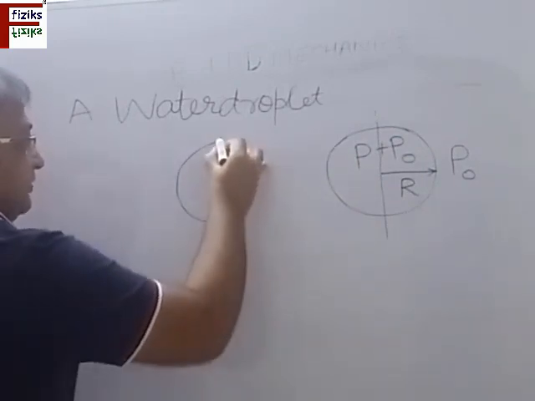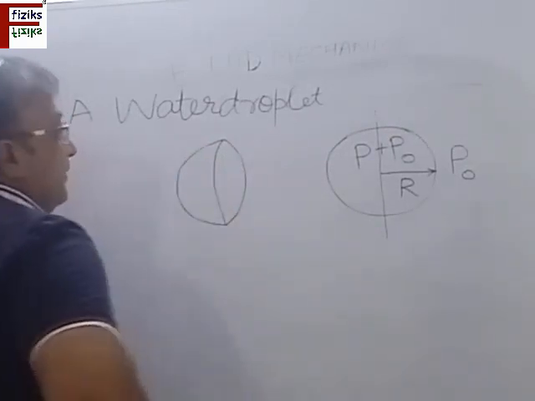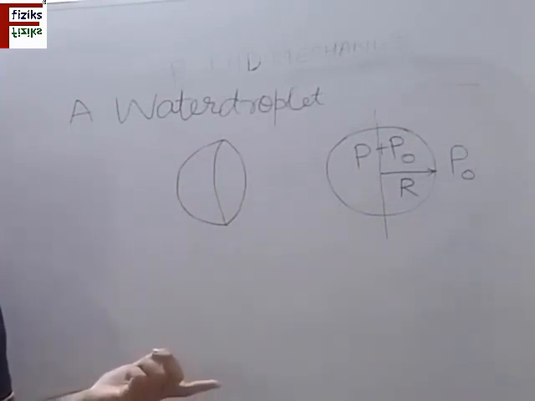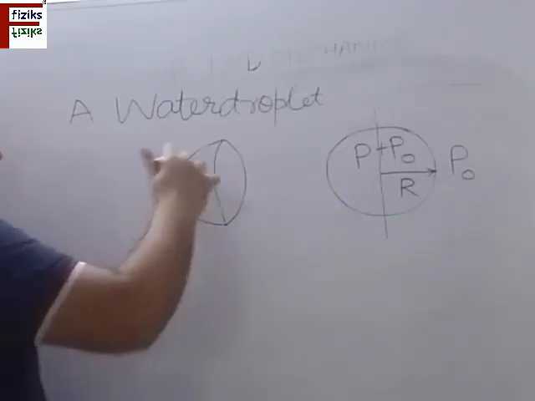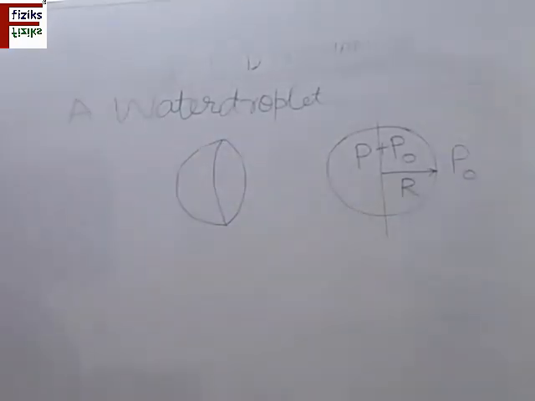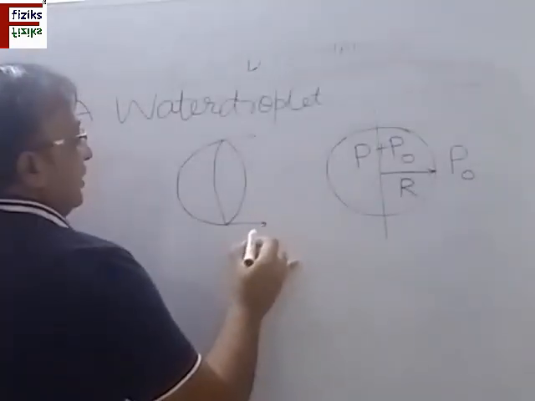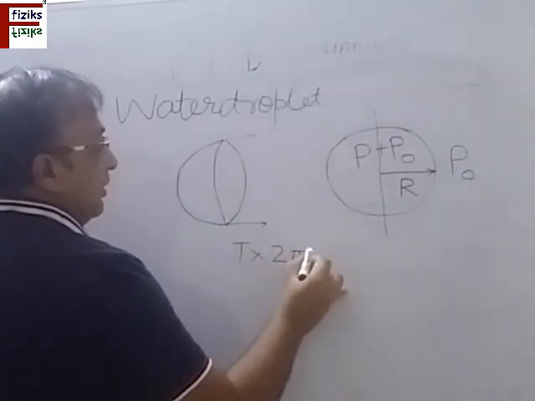Now what is the difference between a water droplet and a soap bubble? The difference is it is having water inside, whereas the bubble was having air inside. So the bubble was having a double surface, whereas this is having only a single surface. This is the only difference. So we can show the forces which are acting along the circumference: surface tension into 2 pi r.